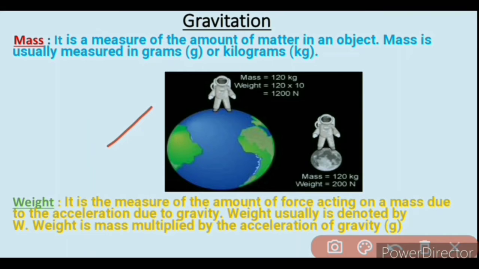The weight of the astronomer on Earth is greater than the weight of the astronomer on the Moon because of the stronger gravitational pull on Earth. Now, weight is mass multiplied by the acceleration due to gravity.